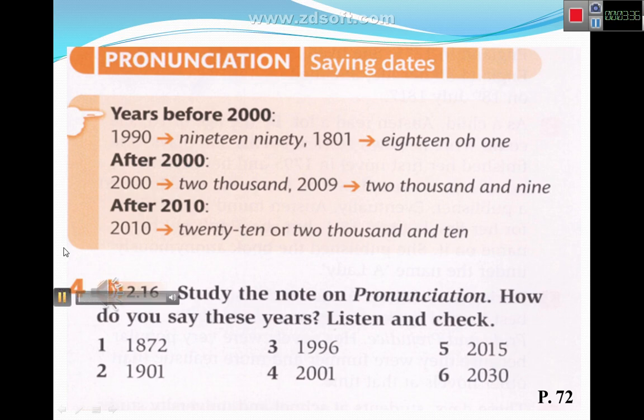Track 16, Pronunciation, page 72, exercise 4. 1. 1872. 2. 1901. 3. 1996. 4. 2001. 5. 2015. 6. 2030.